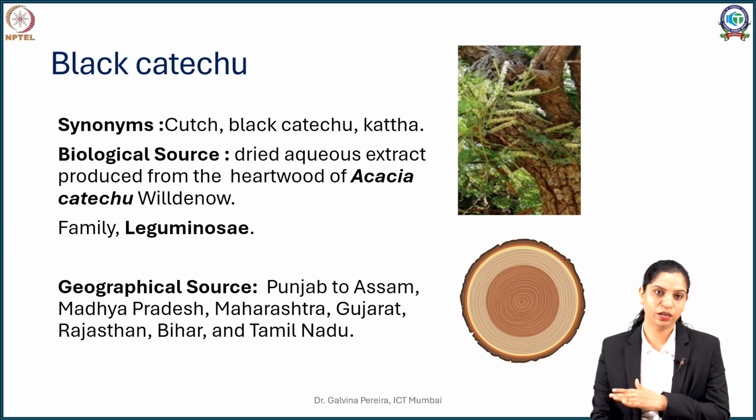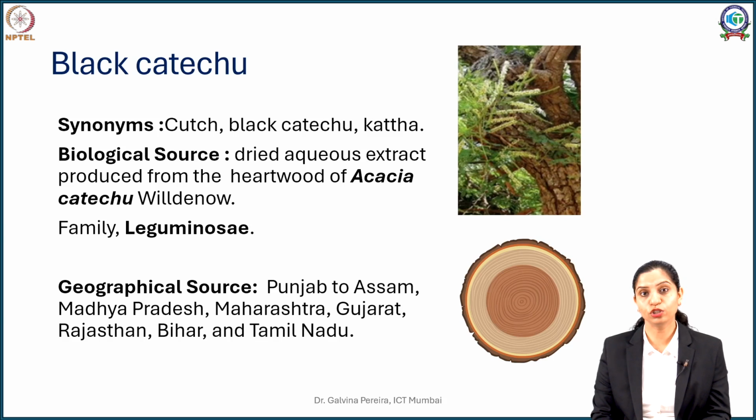As compared to pale catechu, where you used young twigs or young shoots, let me point out that in this case it is the heartwood which is used. If you take a tree trunk and dissect it, the outer part is called the bark. This is what we call the sapwood, and this is what we call the heartwood. So the heartwood is the oldest part of the wood and it's rich in secondary metabolites. So your black catechu or katha comes from the heartwood of the Acacia catechu tree.